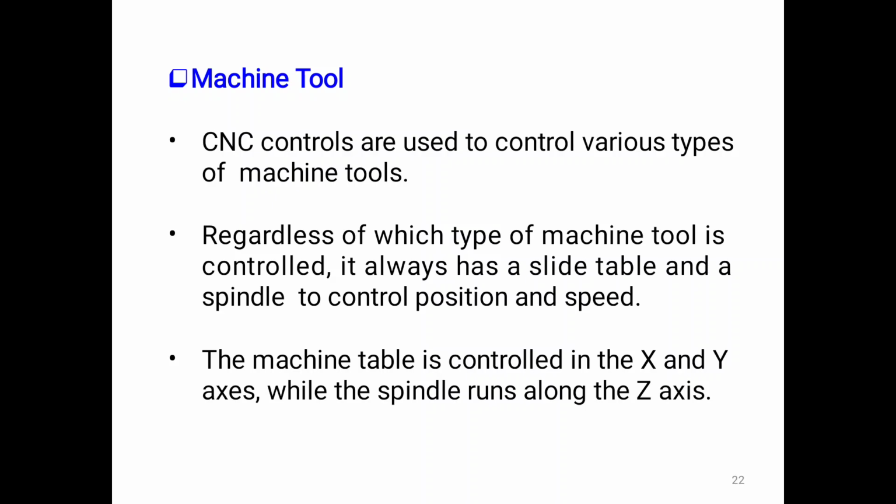The table moves in the X and Y directions, and the spindle moves in the Z direction, like a 3 degree of freedom system. Mostly the milling machine has 3 degrees of freedom, whereas a CNC turning machine has only 2 degrees of freedom, like X and Z.